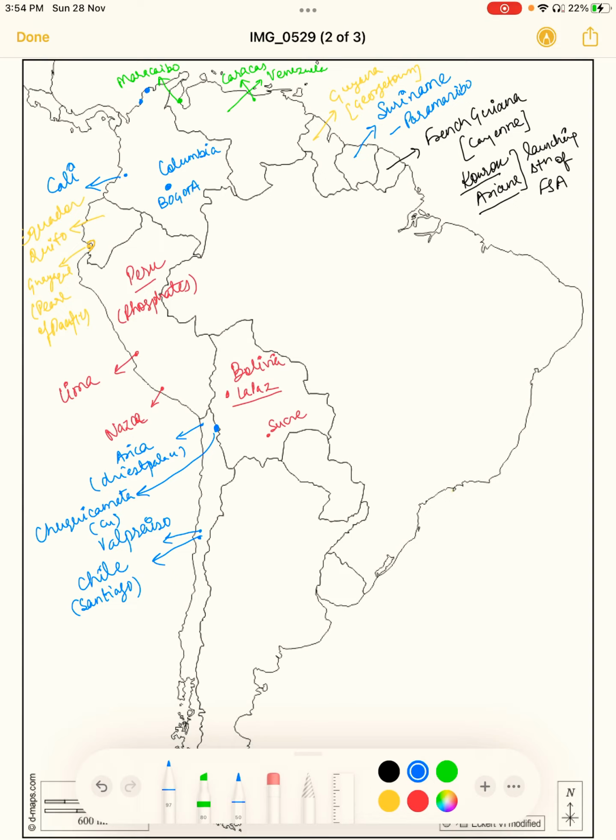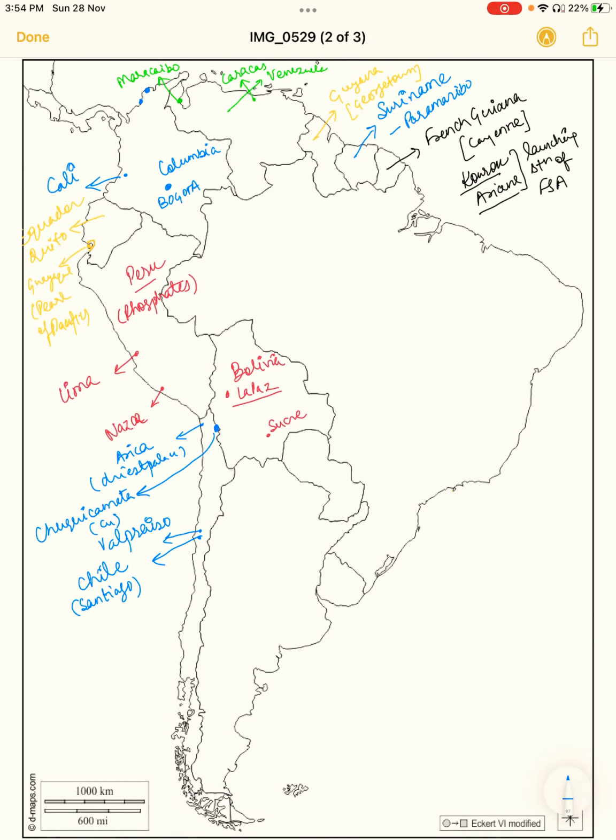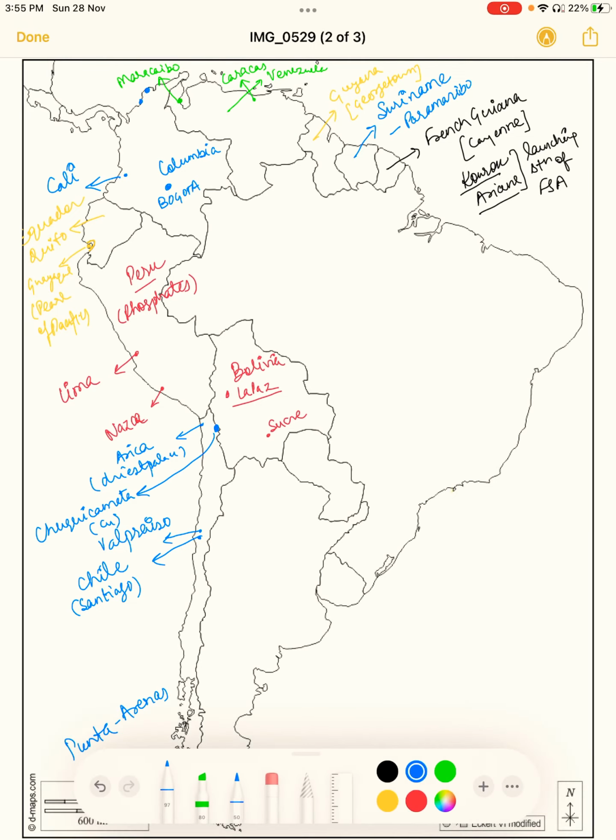So it is Chile, and in the southernmost part we see a place known as Punta Arenas. It is generally known as the southernmost habitable place of the world.